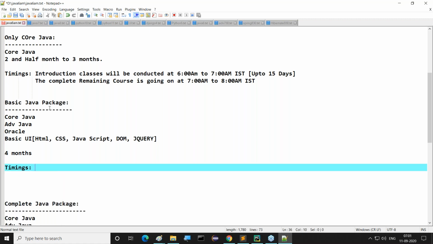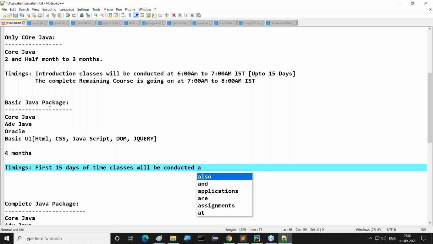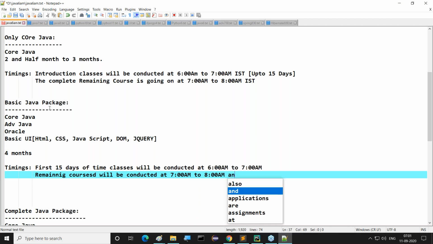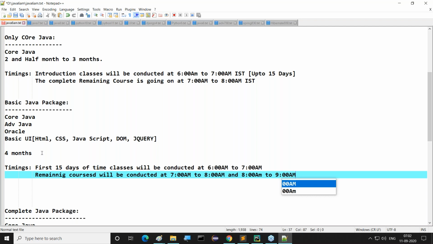From the timings point of view, the first 15 days classes will be conducted at the same time, 6 a.m. to 7 a.m. Then after that, the remaining courses will be conducted at 7 a.m. to 8 a.m. and 8 a.m. to 9 a.m. That means if you're in the basic package, 4 months of time will be covered.